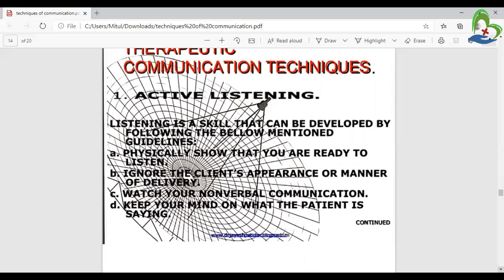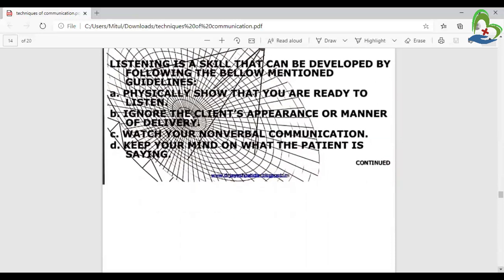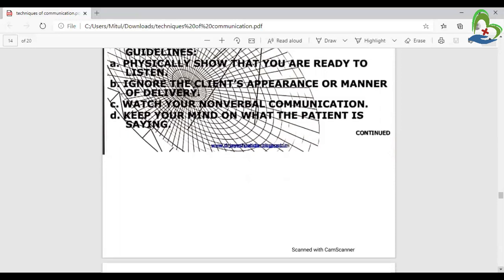Ignore the client's appearance or manner of delivery, means whether the client's appearance is good looking, or well set or not. Watch your non-verbal communication, means your eye contact, your sitting style, and also your facial expression, eye-to-eye contact. Keep your mind on what the patient is saying, means what the patient is saying.